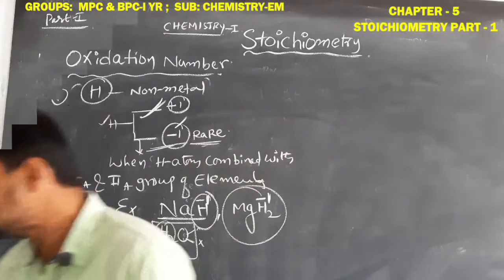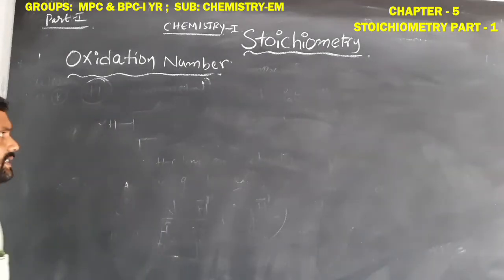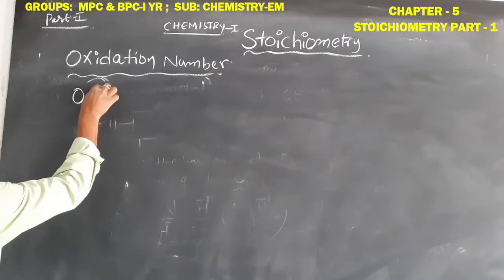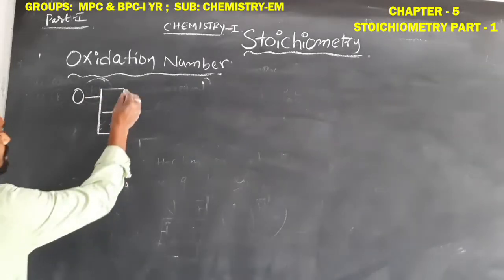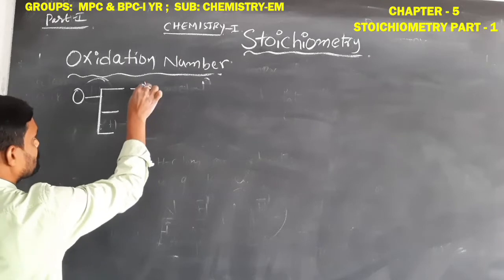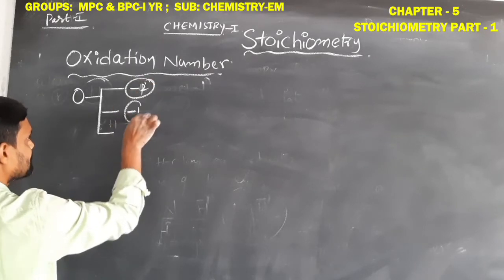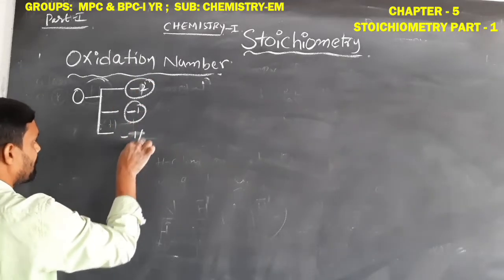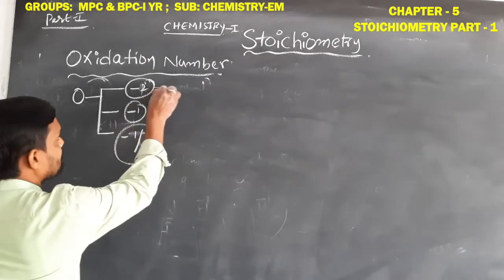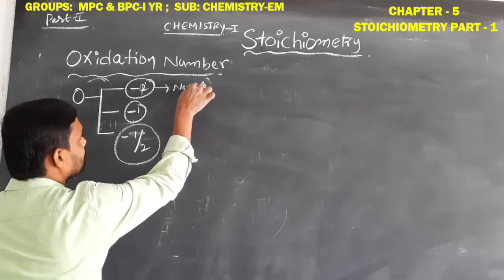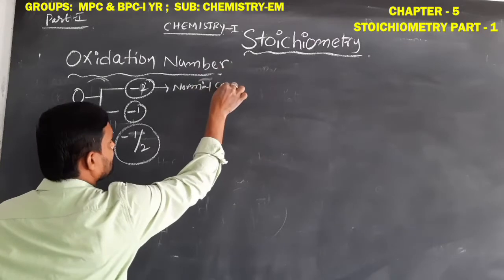Next, the oxygen element. Oxygen will show 3 types of oxidation numbers: -2, -1, and -1/2. So the oxygen atom will show these 3 types of oxidation numbers. -2 is for normal covalent compounds.